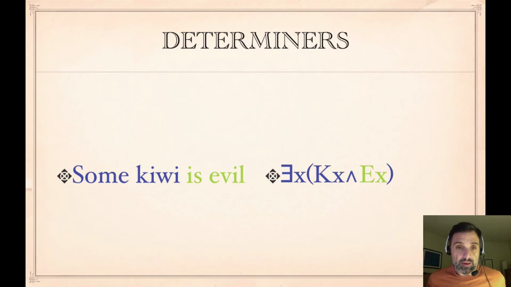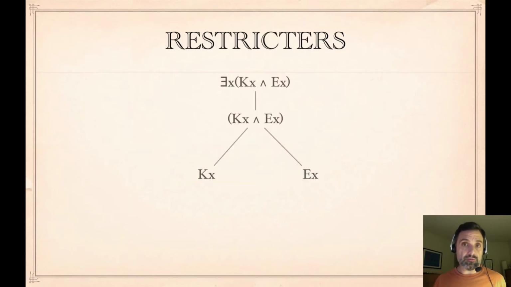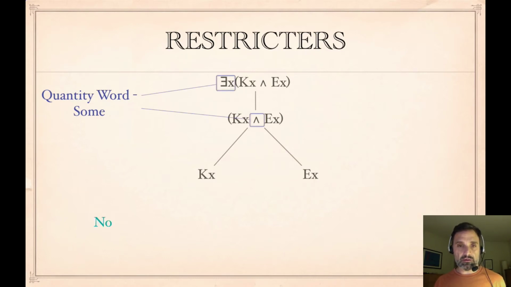The noun phrase from the determiner phrase, kiwi, goes in one conjunct, and evil, ex, goes in the other. So the quantity word some gives us the existential and the and, the noun gives us kx, and the verb phrase is evil gives us ex.